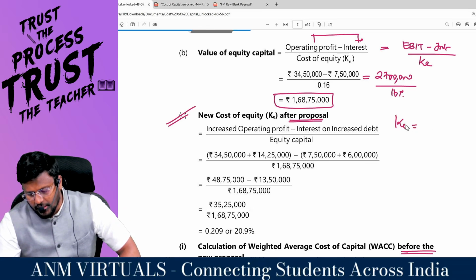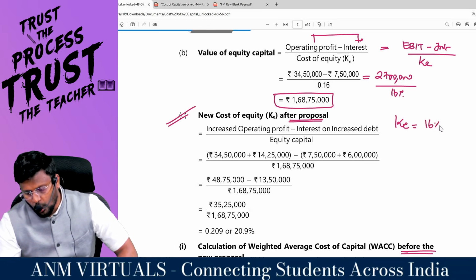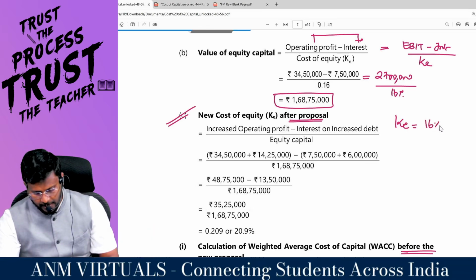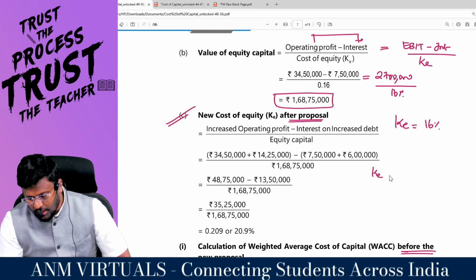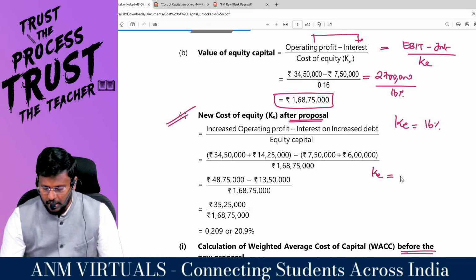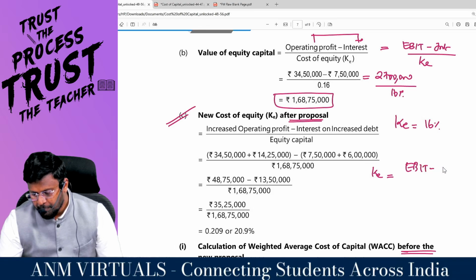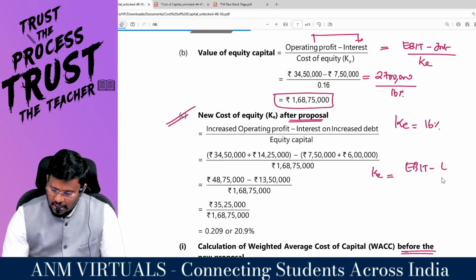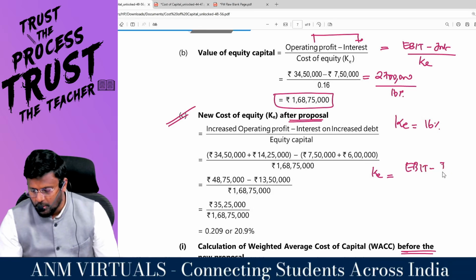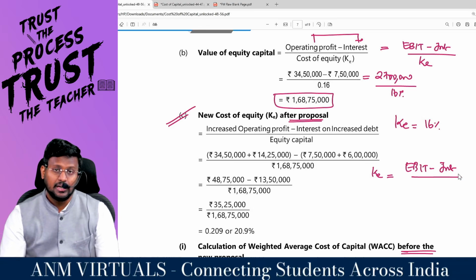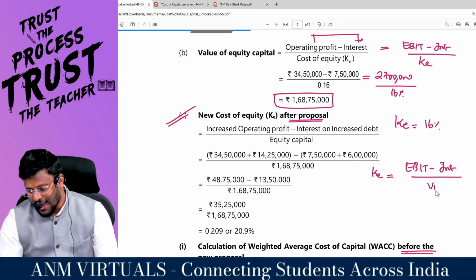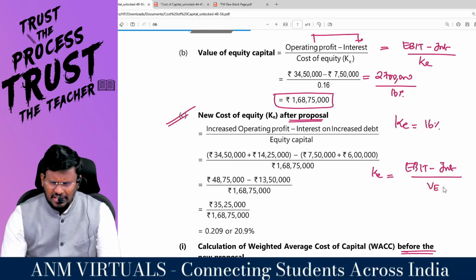What is the current KE given in the question? 16%. Don't expect that 16% as the KE. So now I have to work out the KE. What is the KE, my dear lovable students? KE formula. KE is equal to EBIT minus interest, because that is the amount available to the what shareholder? Equity shareholders, divided by the market value of equity.